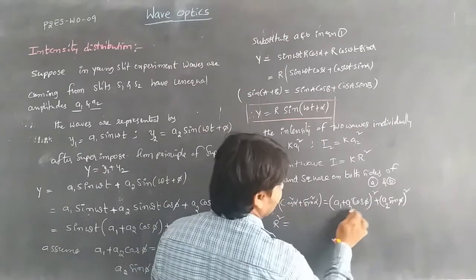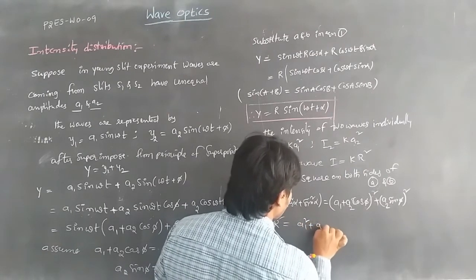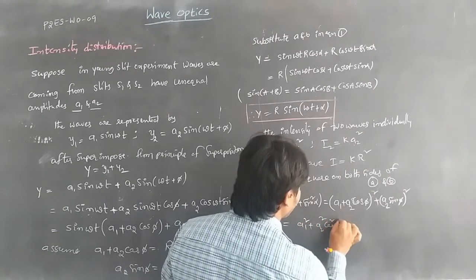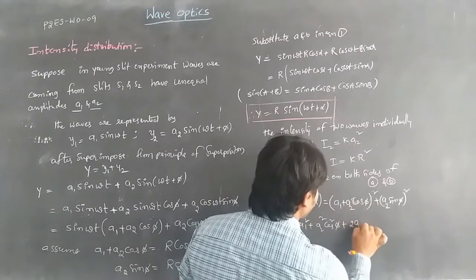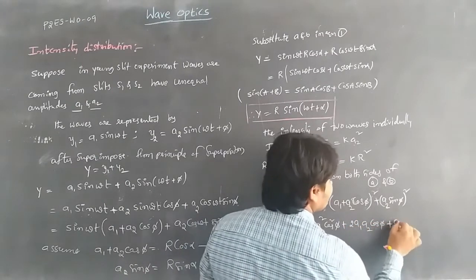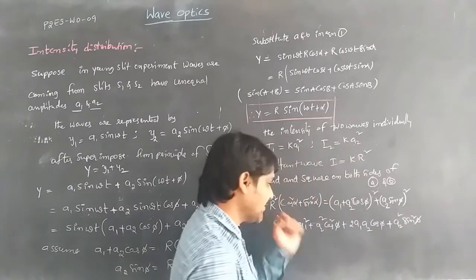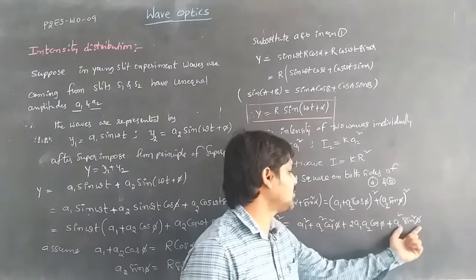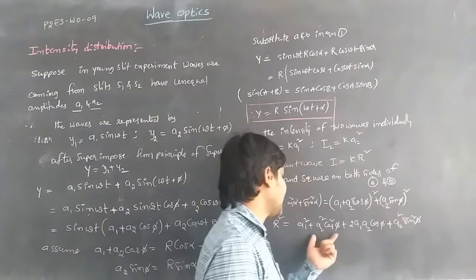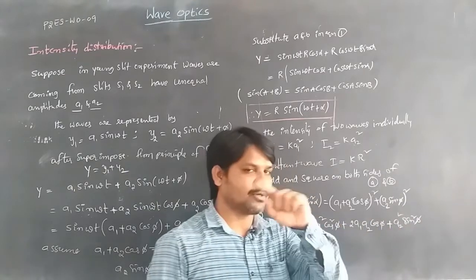Whenever we multiply, from this equation we get a1 square plus a2 square cos square phi plus 2 a1 a2 cos phi plus a2 square sin square phi. Here we have the same term a2 square in these two, so taking a2 square outside, cos square phi plus sin square phi is equal to 1.